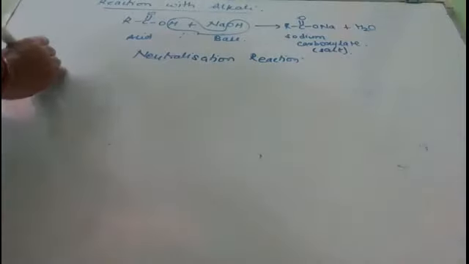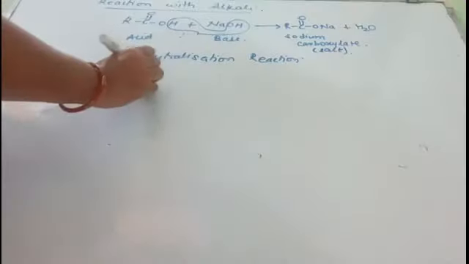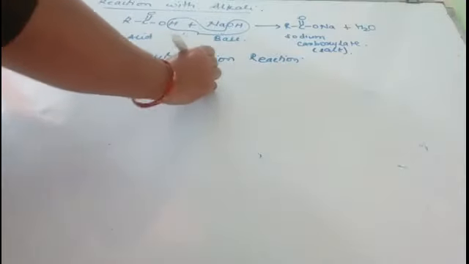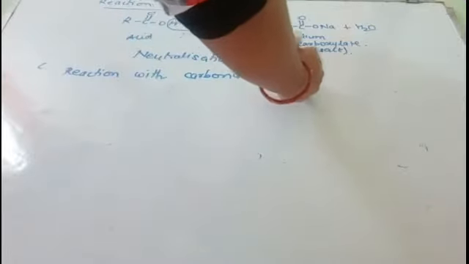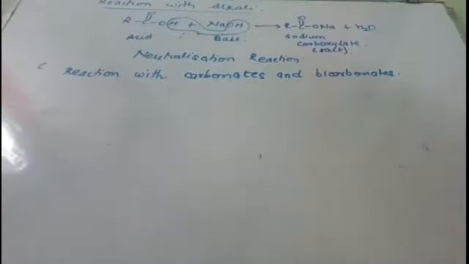Now the next reaction we will study is with carbonates and bicarbonates. Reaction with carbonates and bicarbonates.